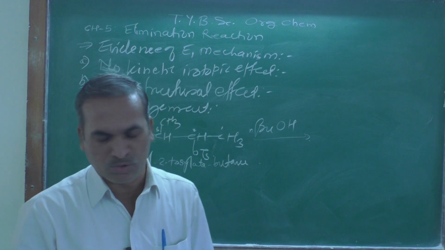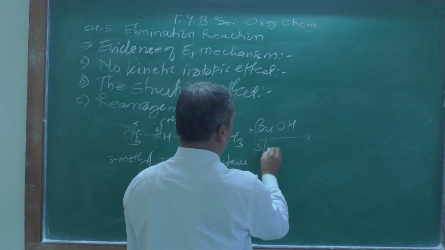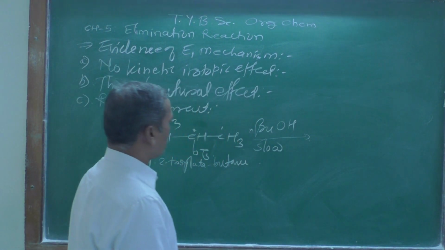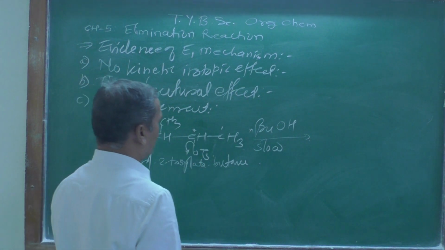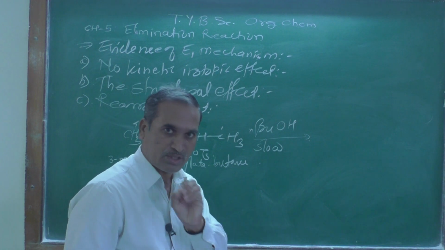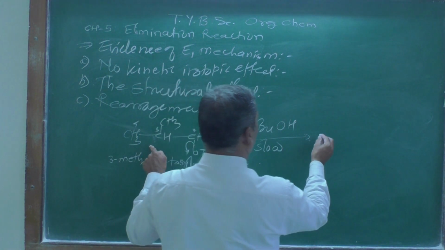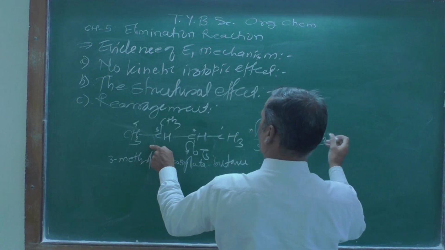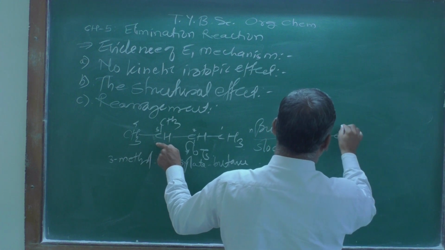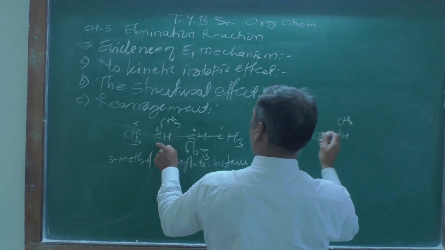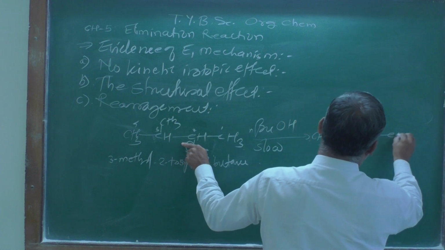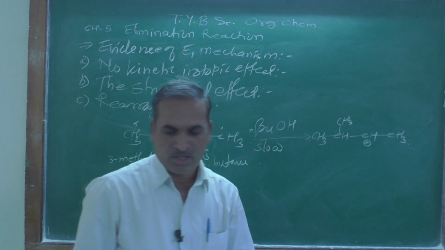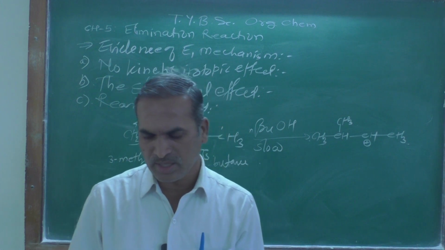Normal butanol is used there, and that is a slow reaction. The solvent is used here to form a carbocation, and this will break the bond, because OTs, as we know, is a good leaving group. Therefore you are going to get here CH3, then CH, with a positive charge over there, and CH3. This type of carbocation is formed.